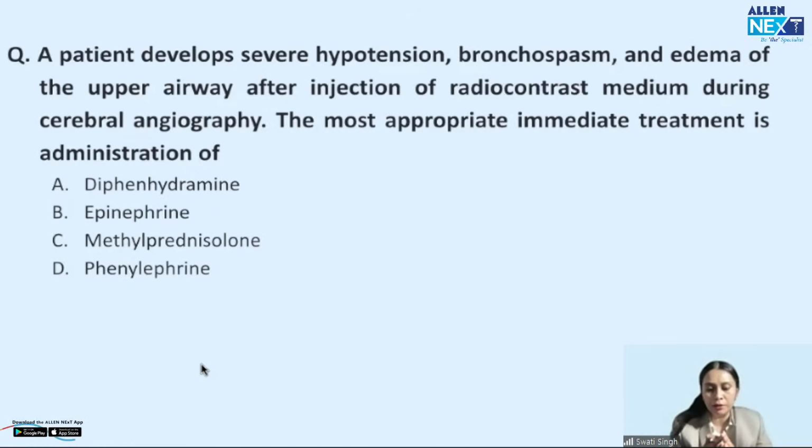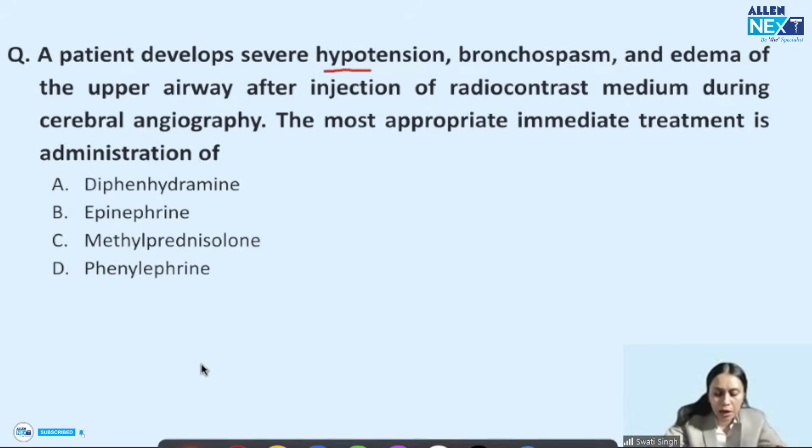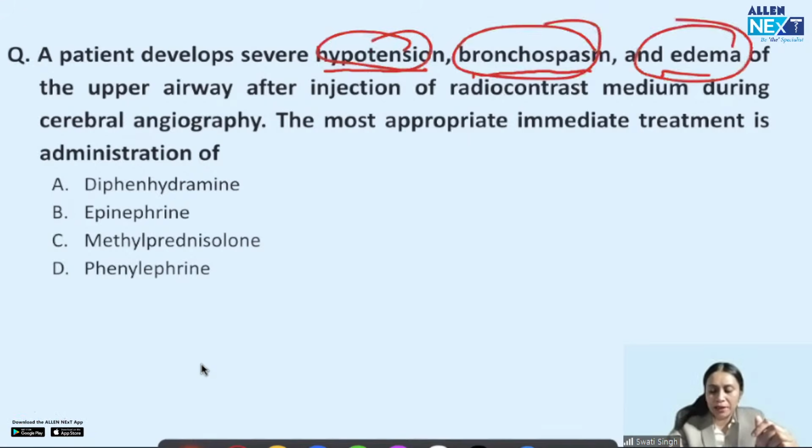The scenario here is a radiology room, where contrast has been given, but any scenario can be there: a ward, an OT, where a patient has been given some drug and develops hypotension, bronchospasm, and edema.